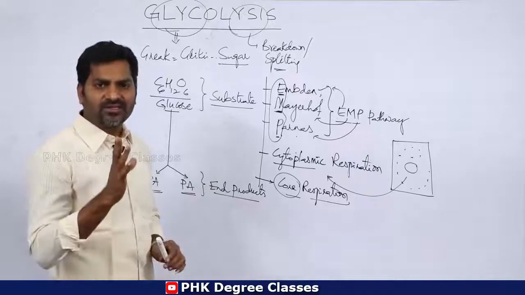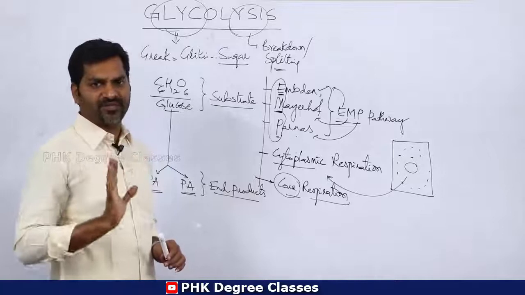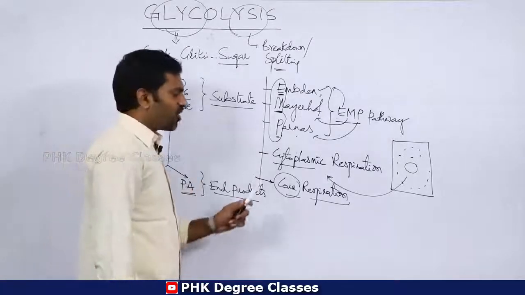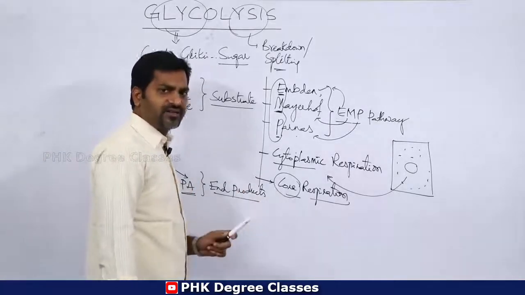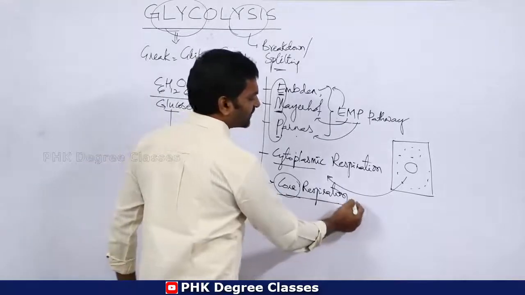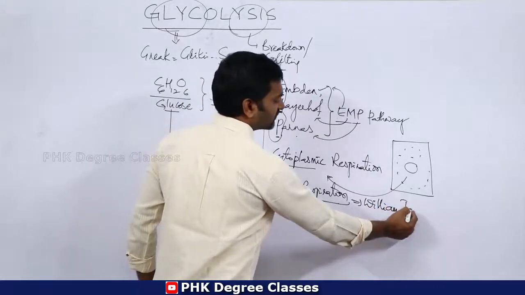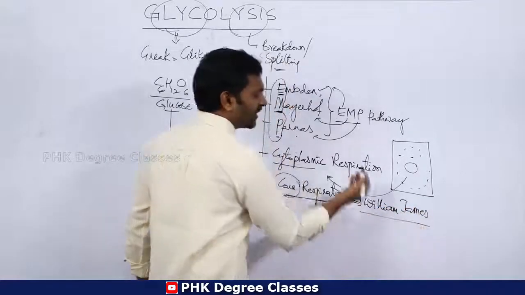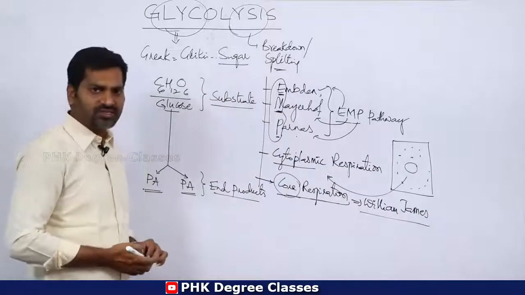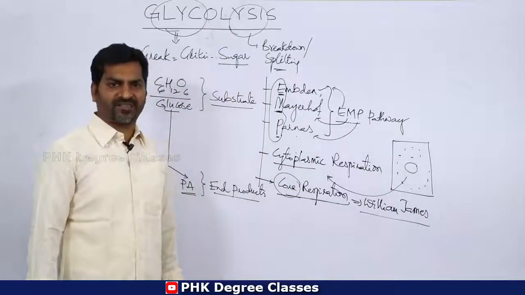So glycolysis is common to the aerobic and anaerobic respiratory mechanisms. Hence, this is a common respiration. That is the reason it is called core respiration. The word core respiration was first used for the glycolytic pathway by the scientist William James.